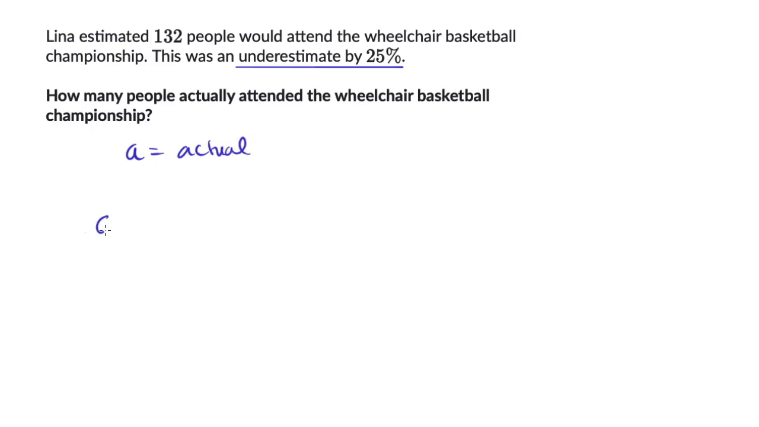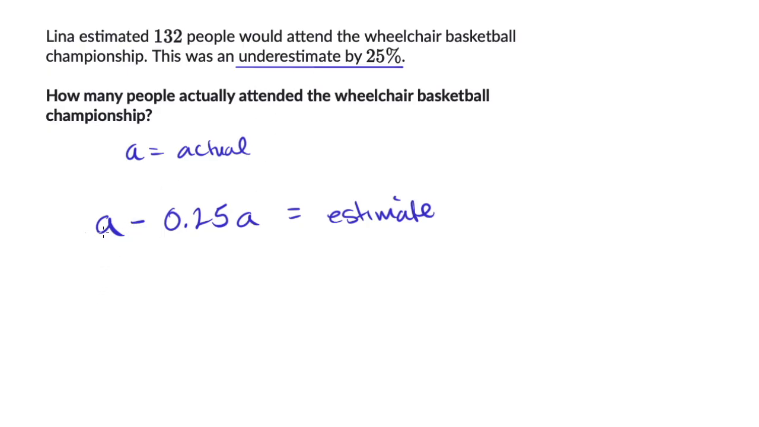So if we take the actual number and then from that we were to subtract 25%, the percent error, and I'll write that as a decimal, 0.25 times the actual, then this is going to be equal to what our estimate is. How did I know to subtract 0.25? Well, they tell us that the estimate was an underestimate. So that's why I'm subtracting. If they said it was an overestimate, I would have added over here.